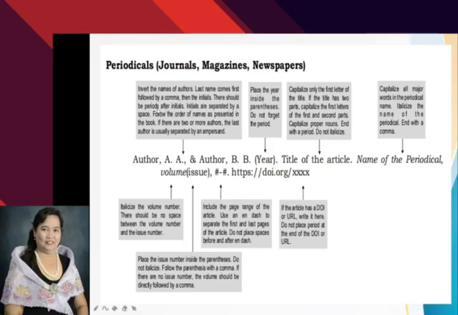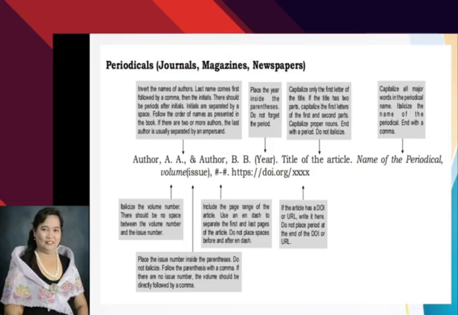There should be periods after initials. It's just the same as with citing sources for books. Okay? Follow the order of names as presented in the book. If there are two or more authors, the last author is usually separated by an ampersand.